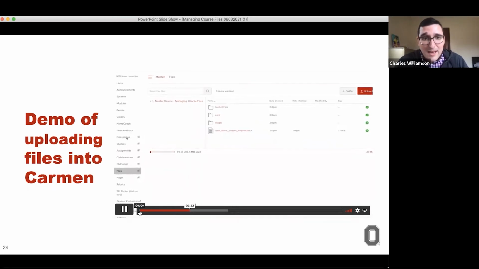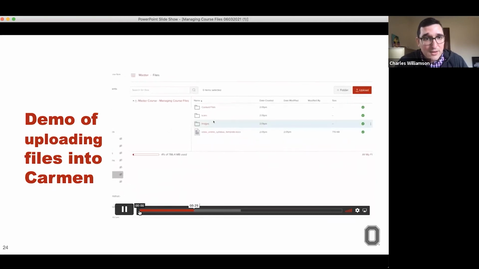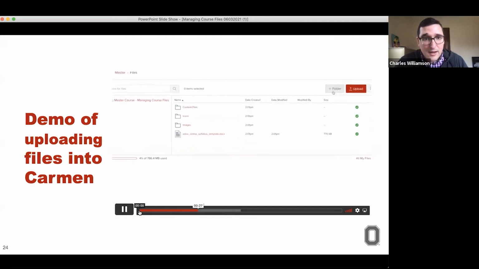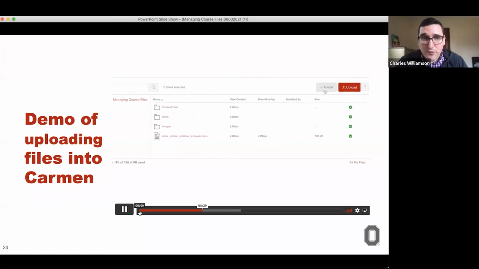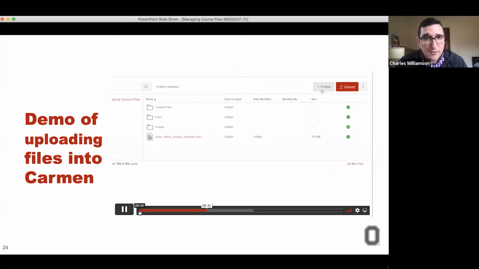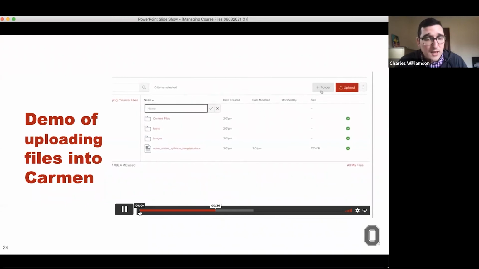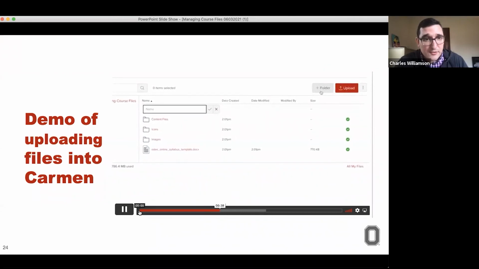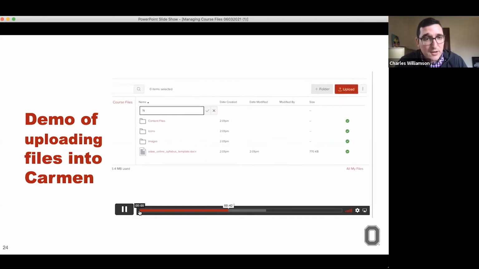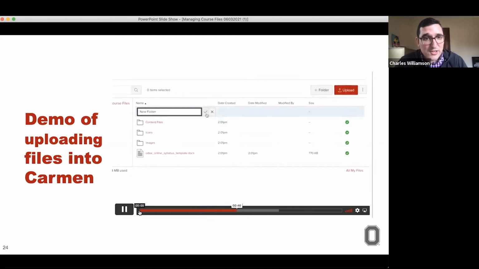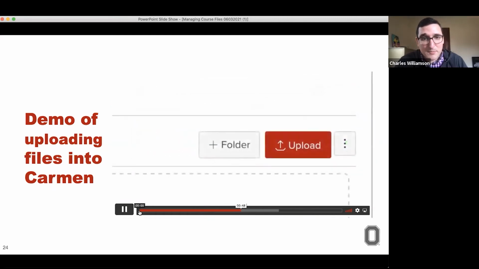So once we have access to our files, everything is listed in very clearly legible folders here. We're going to create a new folder though. So I'm going to click this button that says plus folder. And what should I name this new folder? I've got a very creative idea. It's going to be called new folder. Wow, I'm a genius. So you click that plus button.